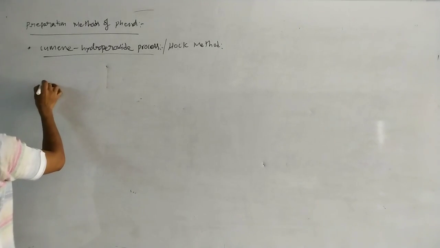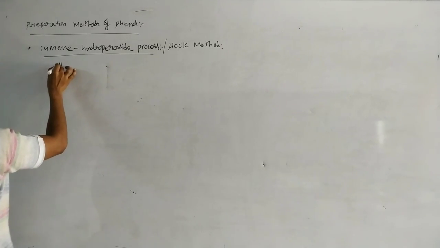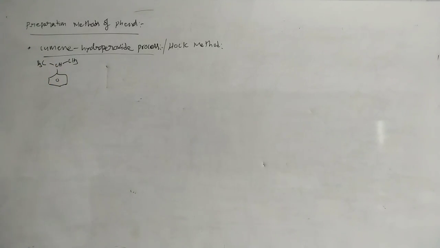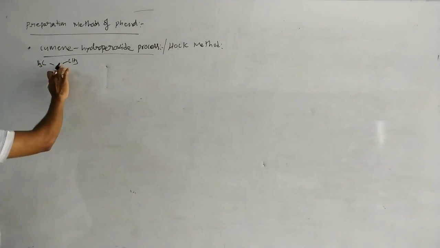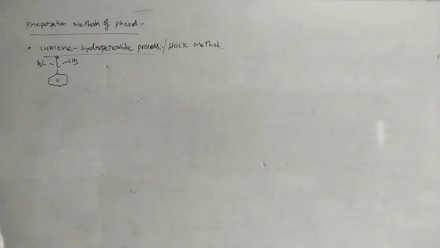So what is cumene actually? CH3, CH3, it is cumene. That means benzene attached to an isopropyl group.